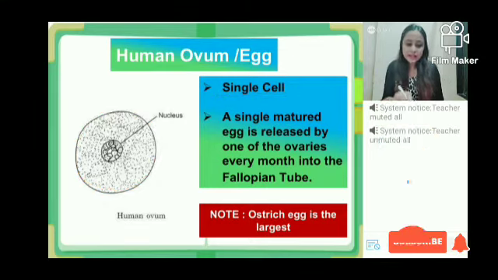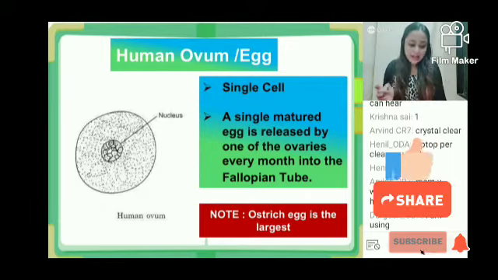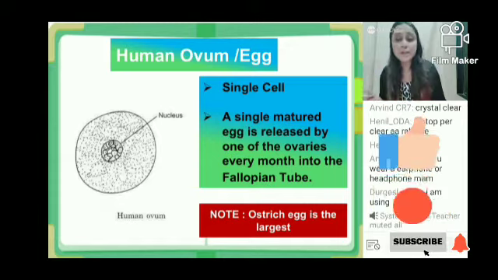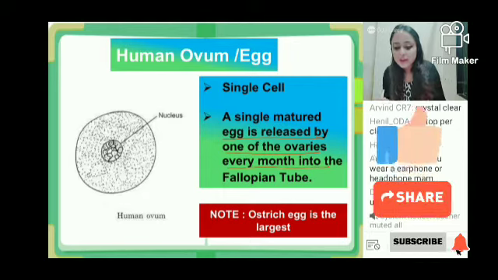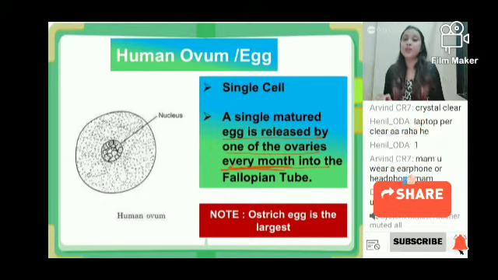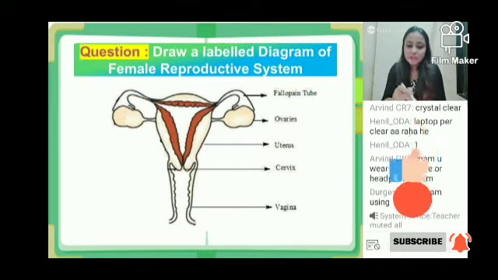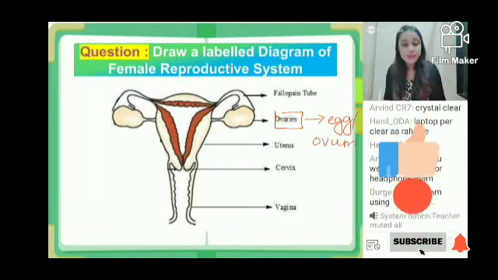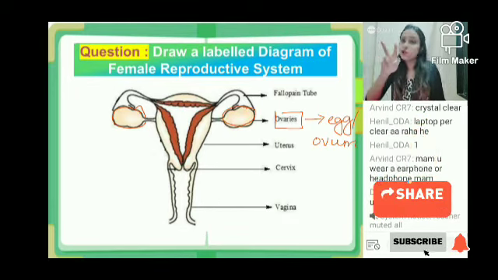The ovum or the egg is a single cell, but that is not the most important part about an ovum. The most important fact is that only one ovum is released every month by the ovary. Let me show you the diagram once again. The ovaries are the places where the egg or the ovum will be produced. Human females have two ovaries.